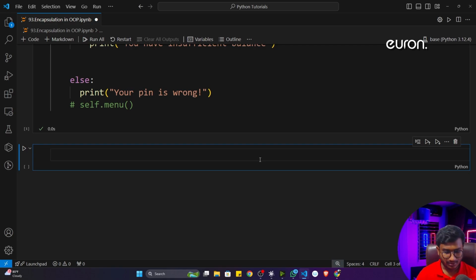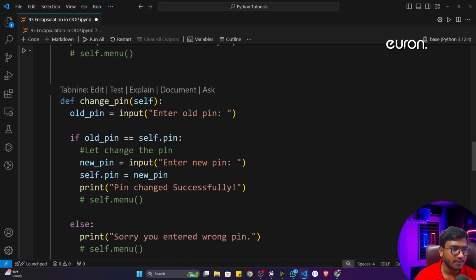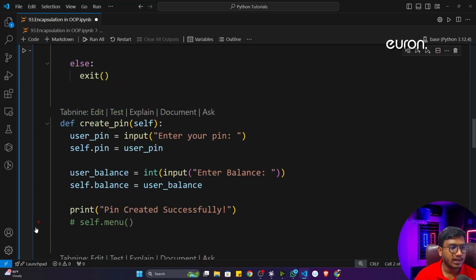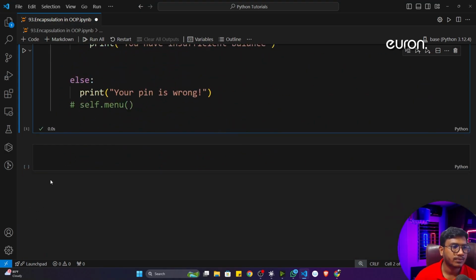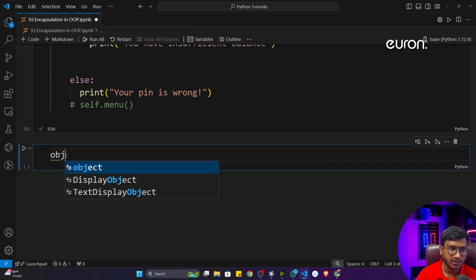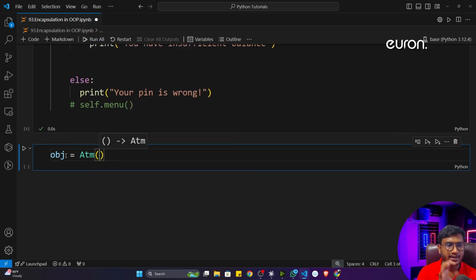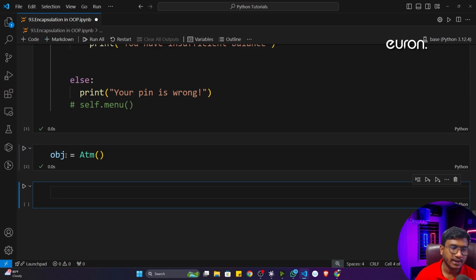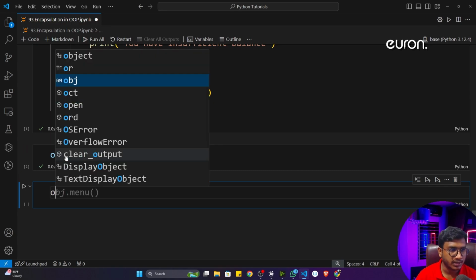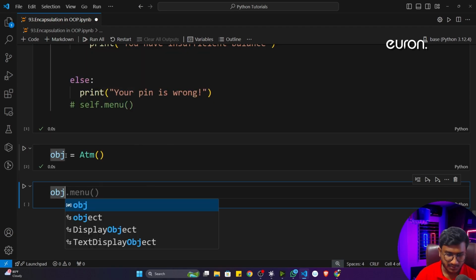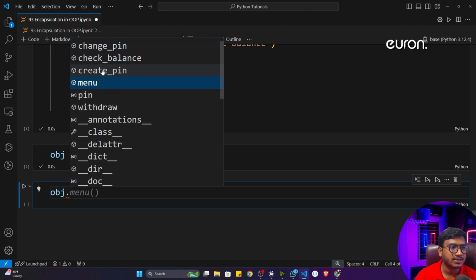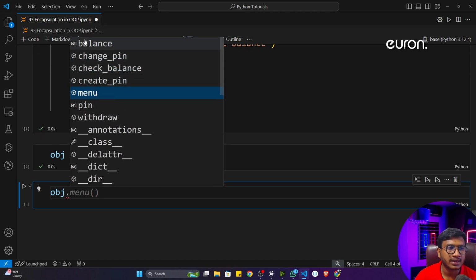So let's say you have given this particular class to the junior programmer. Now as a junior programmer, he will come here and initialize one object. First of all, let's say obj is equal to ATM. Okay, because he knows ATM is a class, and inside ATM I have some functionality so that I can perform some operations. So let's say he has created this object and it's working fine. Now he just defined the object and he's pressing the dot button, and now see, it is suggesting all the functionality you have implemented in that particular class.